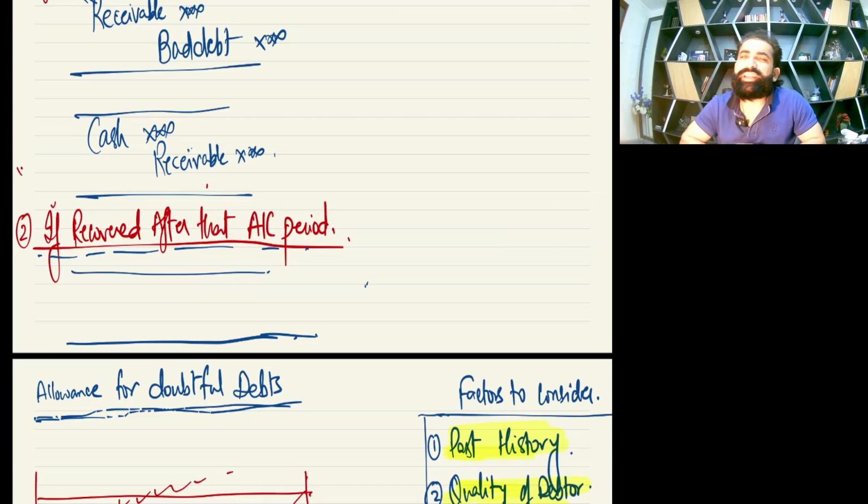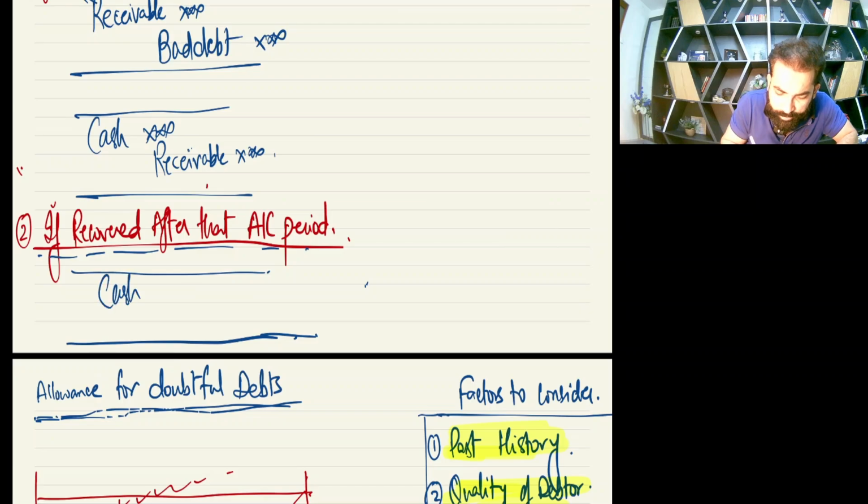Now what will be the entry? See, your customer brought cash, so you will make the entry cash debit, and you know it's your other income. So income always goes, whenever income increases, it goes on the credit side. So you'll write bad debt credit.